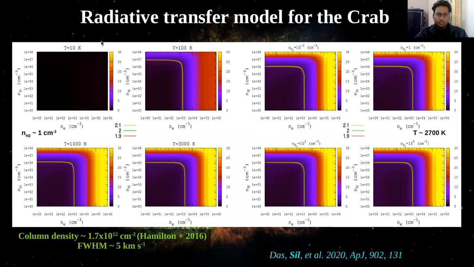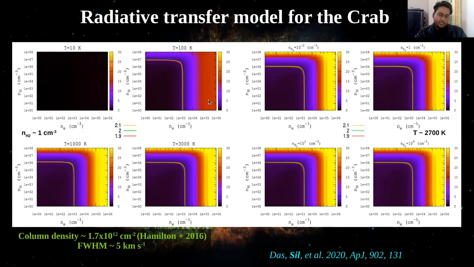And here by radiative transfer modeling, we want to check the parameter space in which electron density and hydrogen density and which temperature this ratio is reproduced. For this modeling, we used the column density 1.7 times 10 to the power 12 per centimeter square from Hamilton et al. 2016, and FWHM line width 5 kilometer per second.